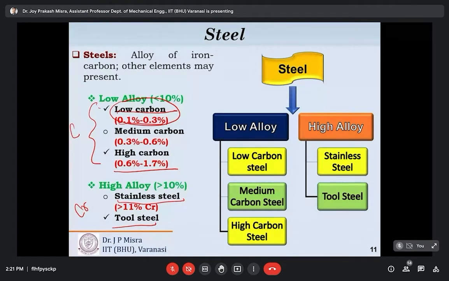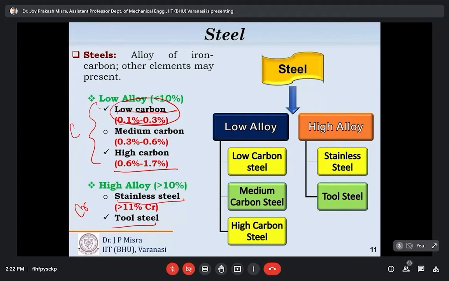So low alloy steel is further classified on the basis of carbon, and high alloy steel is further classified on the basis of chromium percentage. High alloy steel is classified as stainless steel and tool steels, and this classification is based on the percentage or amount of chromium used for alloying. For stainless steel, chromium percentage is higher than 11%. If a high alloy steel has more than 11% of chromium, then it can be termed stainless steel. Now the question is why this classification is based on chromium percentage?